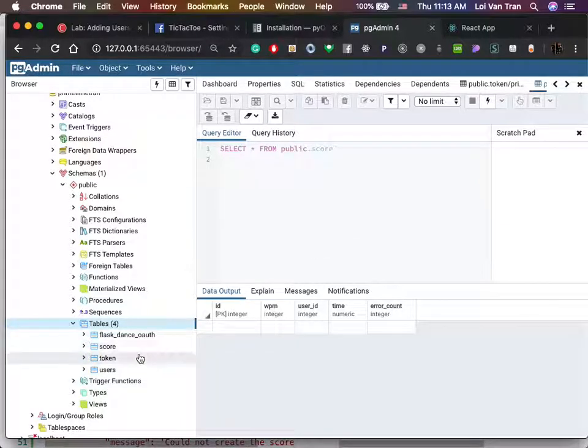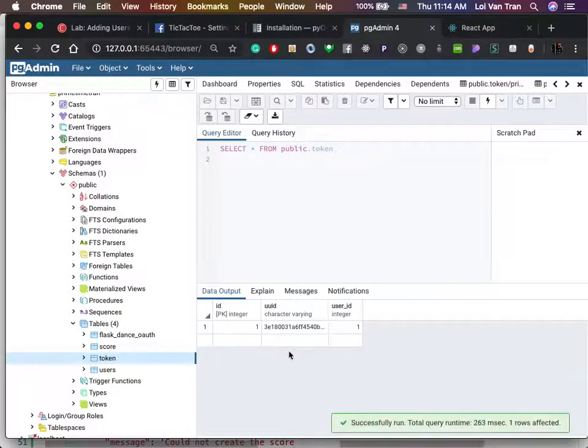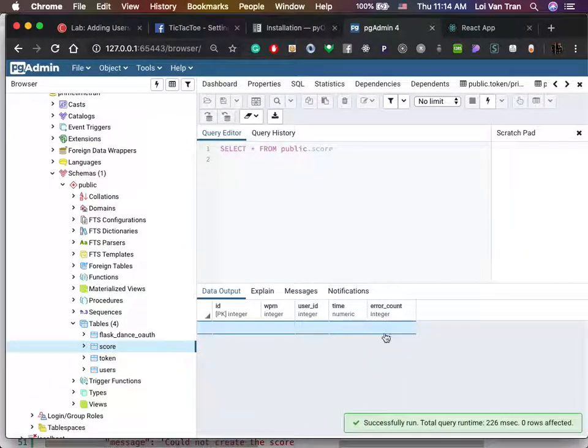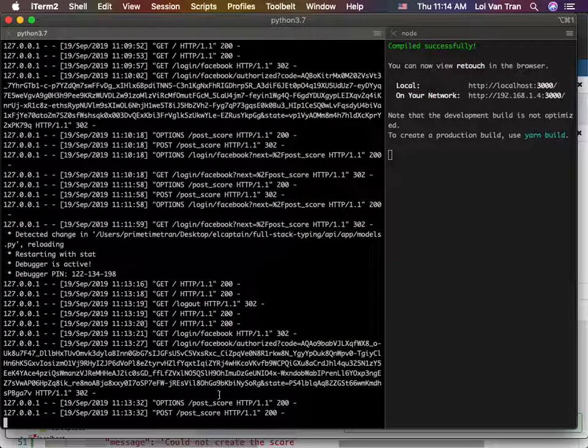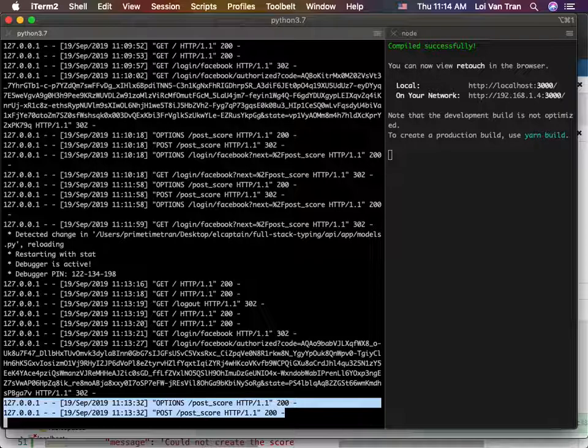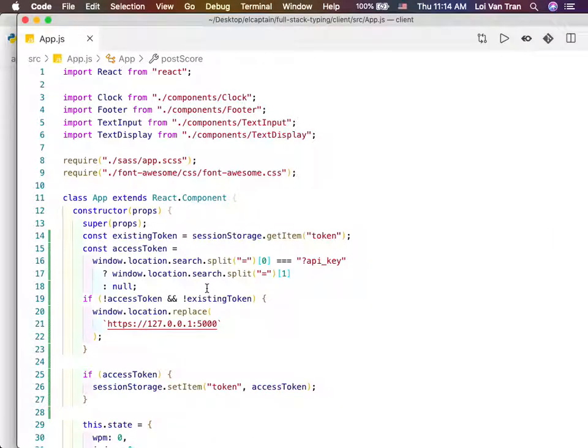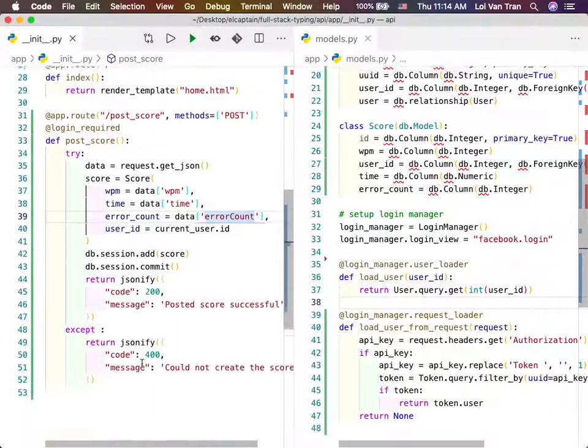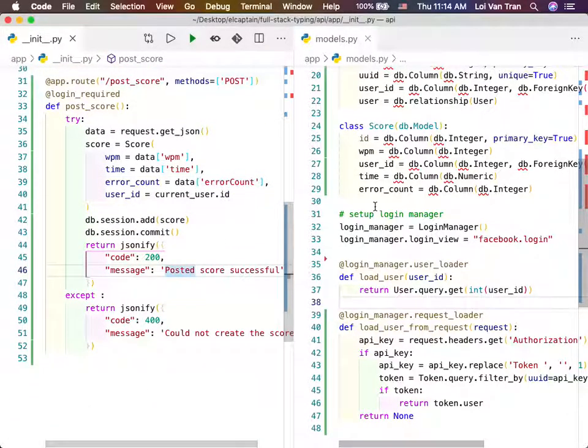Think about this. Hold on. Do we have a token? We should have one token. Okay. Should have score. So look at our server logs. We made a request here. Our posts. Go back to the server code. Made a score.